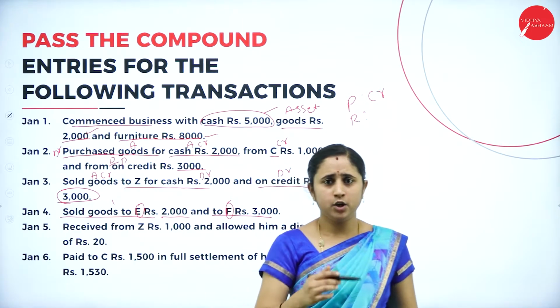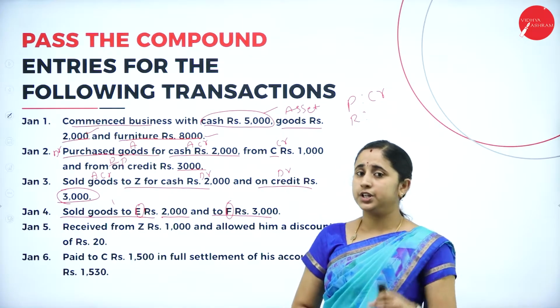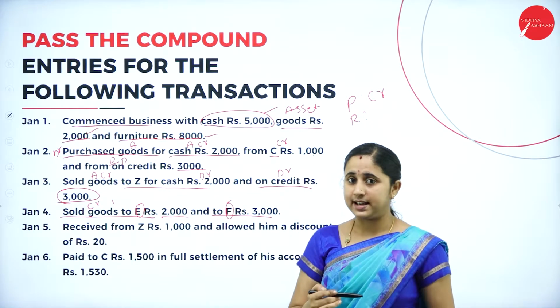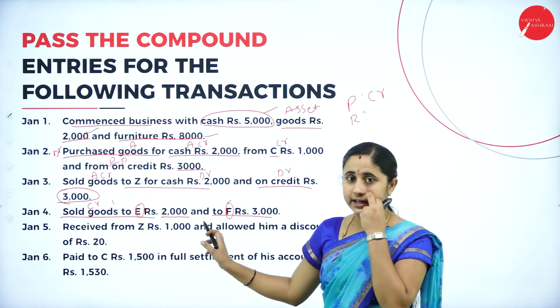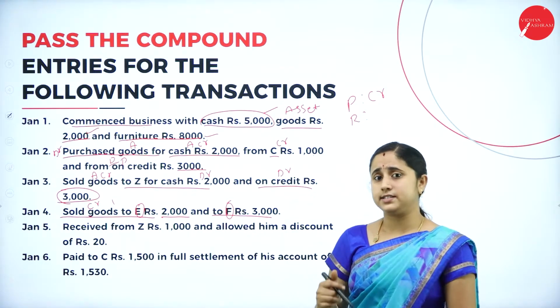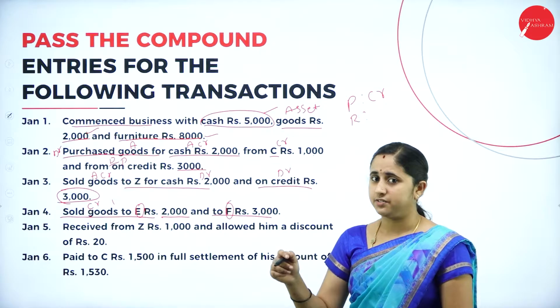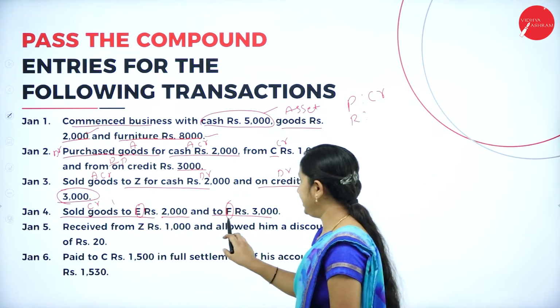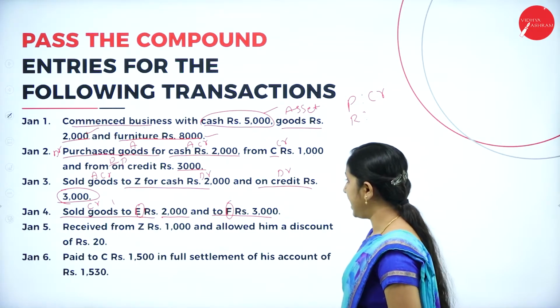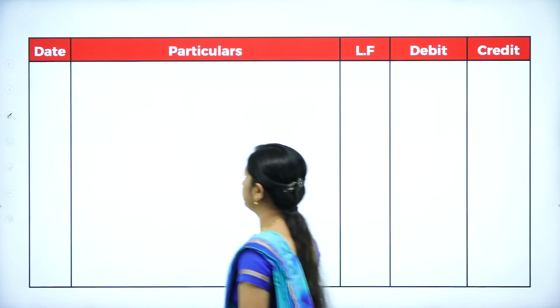When you make a sale, goods is going out. You need to credit the sales, and cash is coming in, but here you are not making a cash sale. So, E and F are receivers. So, debit the receivers. You should debit E and F and credit the sales of rupees 2000 and 3000.